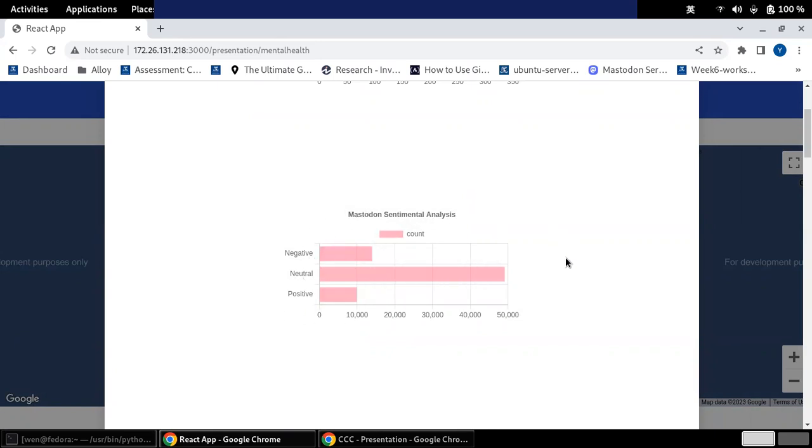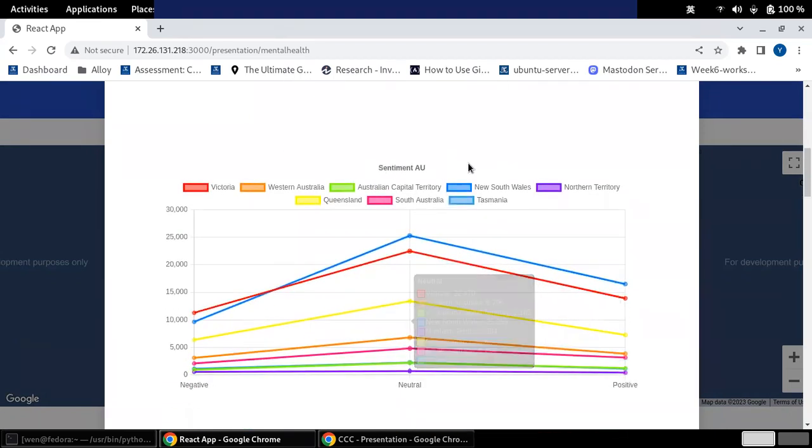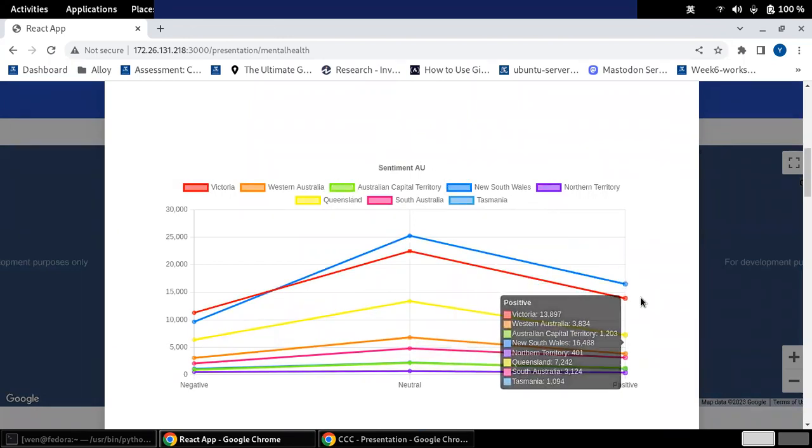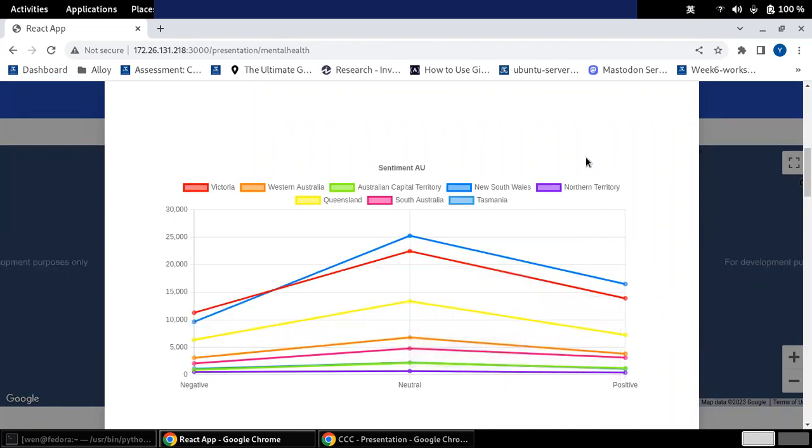So we think that people might have some mental illness at that moment. However, this data is from Twitter. As you can see, positive sentiment is more than negative sentiment. So it means that people are happy. People will show positive sentiment when they post on Twitter.